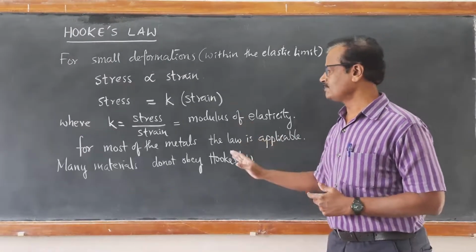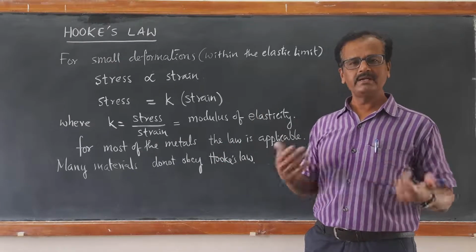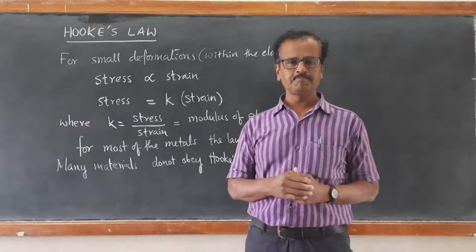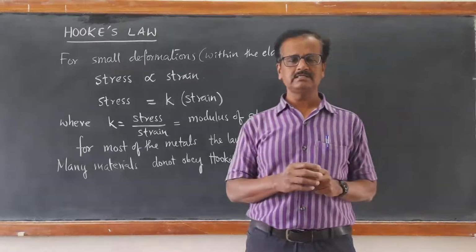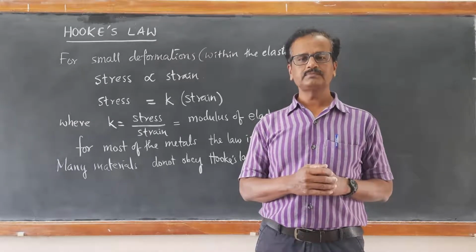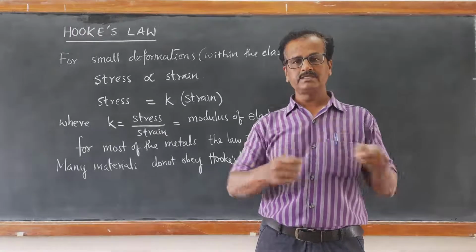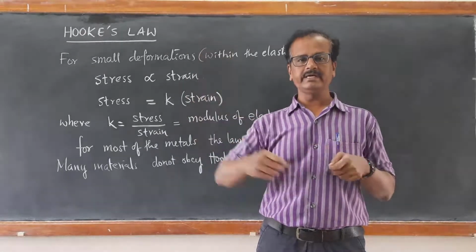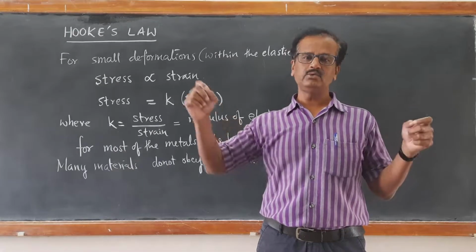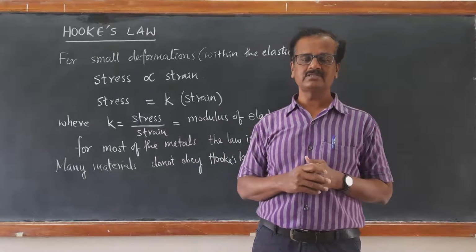So Hooke's law is applicable for most of the solid metals, and for many materials like plastic materials, Hooke's law is not applicable. And there is even a class of materials like rubber, or tissue of aorta, which is present in the heart, which can be extended to any extent by applying external load. It can be extended to any extent, but the moment the load is removed, suddenly it regains its shape.